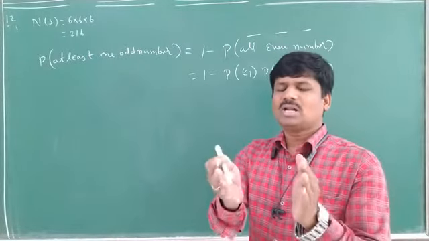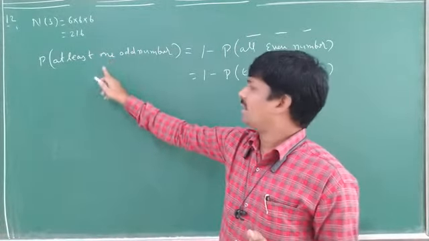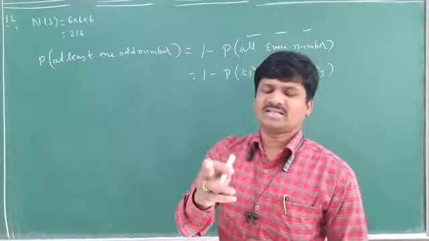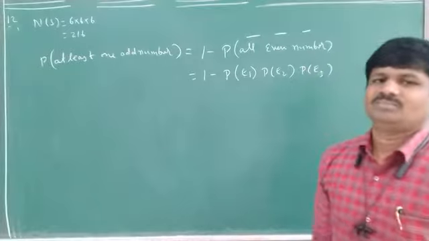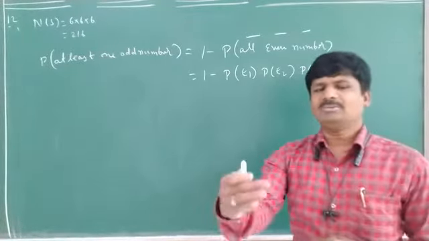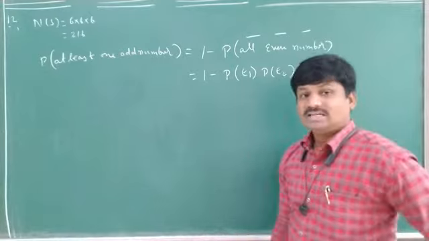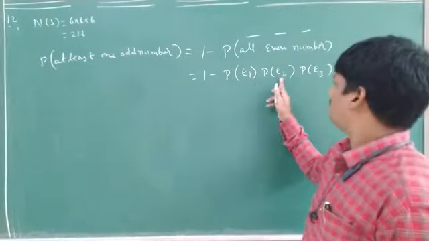Number of S means this one, 216. So then what will you get? At least one odd number. Number of S, so what is the probability of S? 1 only. 1 minus probability of all even numbers. All even numbers means first time even number, second time even number, third time also even number. Okay? Yes. So getting an even number is an independent event. That is why I am doing 1 minus probability of first even into probability of second even into probability of third even.